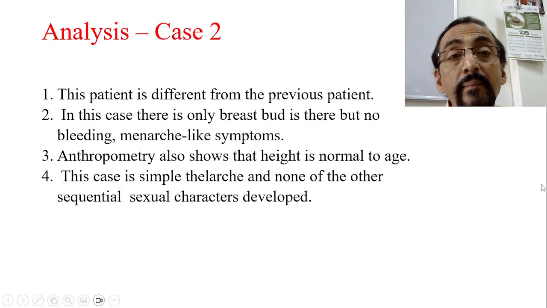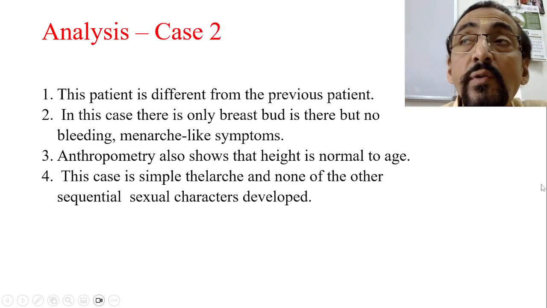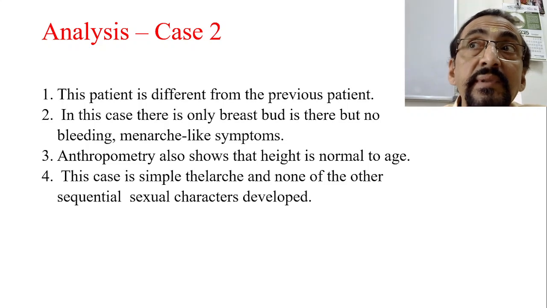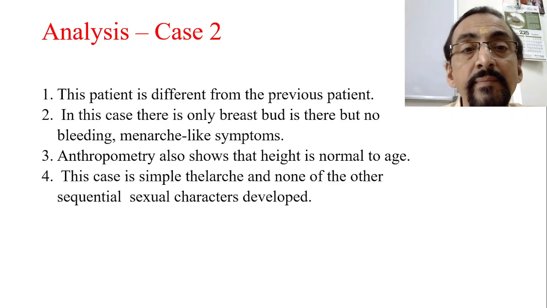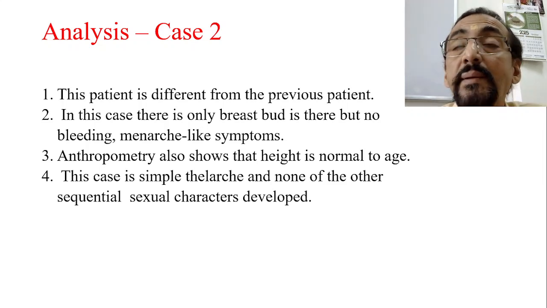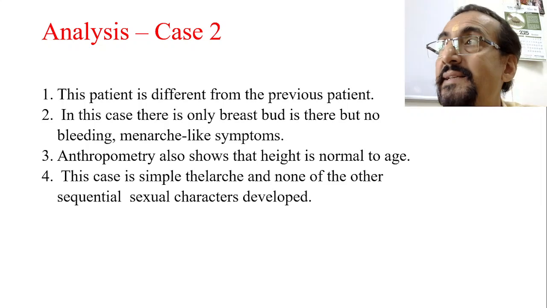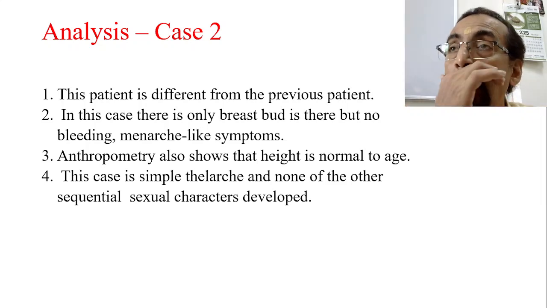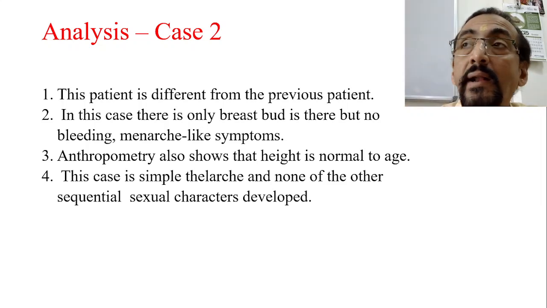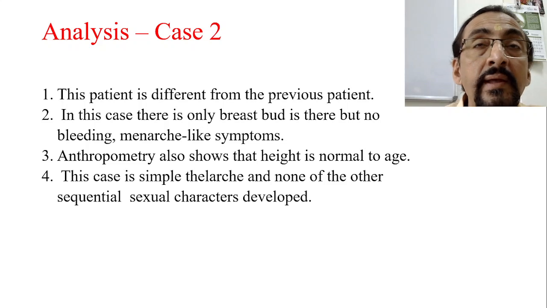Now, this patient is something different from the first patient that we have seen in the case of central precocious puberty. In this case, only the breast bud is enlarged, and there are no other changes taking place, and menarche-like symptoms are not there.